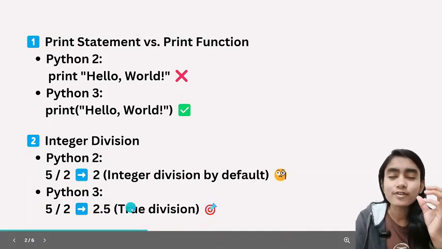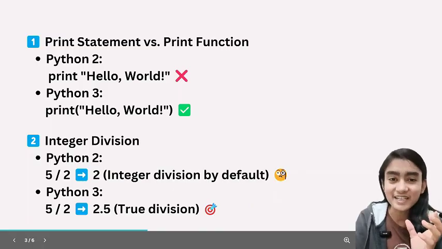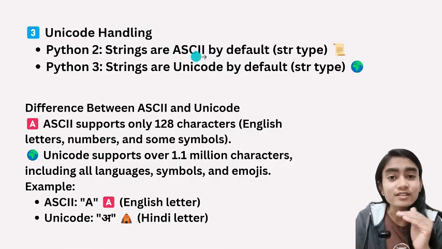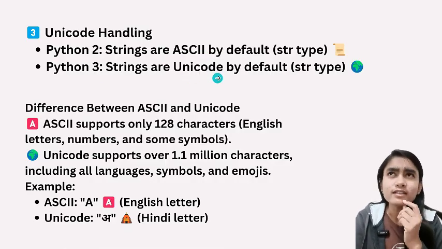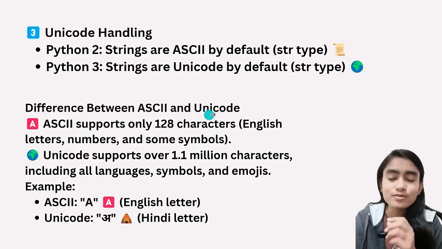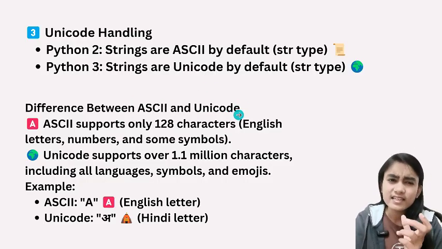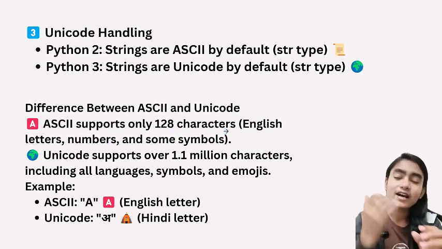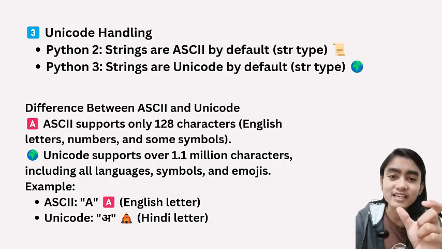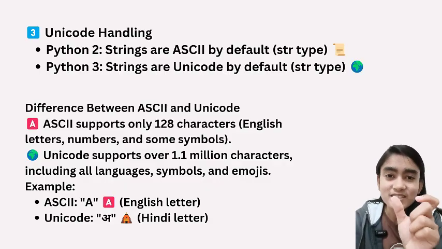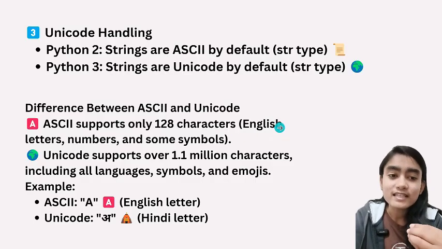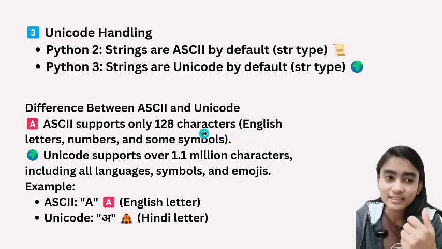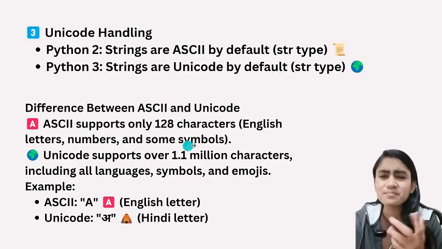Now I'm going to tell you a very major difference, that is Unicode handling. See, in Python 2, ASCII was used, and in Python 3, Unicode was used. You are thinking, what is this ASCII, what is this Unicode? So let's understand it. ASCII supports 128 characters. Like, if I want to write my name, so we are using English. That is what ASCII supports, 128 characters. And what comes under 128 characters? English letters, numbers, and some basic symbols.